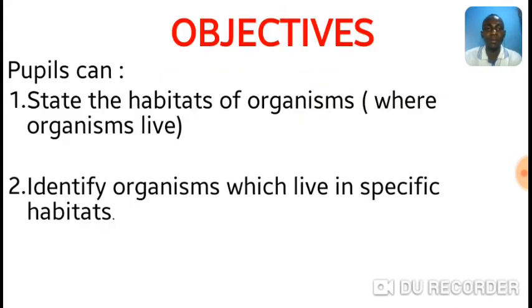At the end of the lesson, you can state the habitats of organisms or where organisms live. You can also identify organisms which live in specific habitats. Be ready for the lesson.